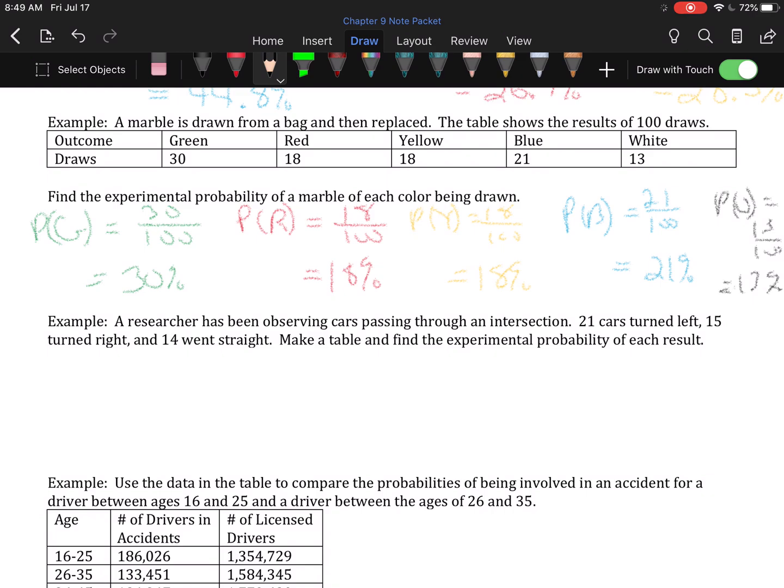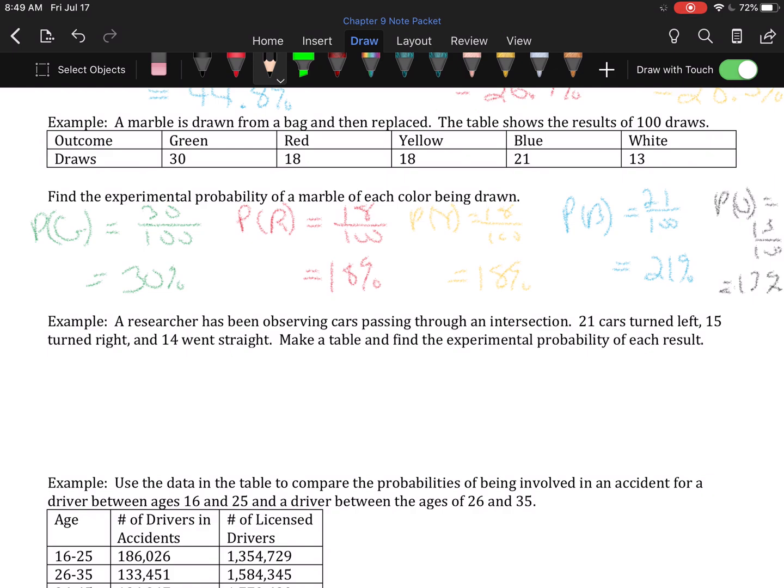Why did these work out so very nicely? 100 draws. 100 draws means the number is the percent. It's a shortcut. And it only works this way when it's 100 repetitions of the experiment.